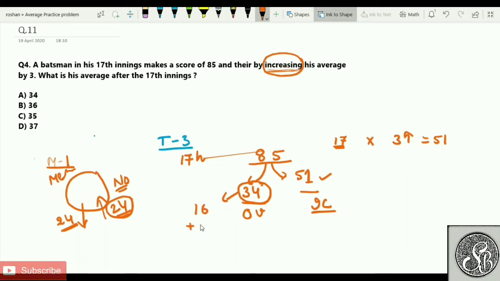Now the increase happens. How much increase happens? 3 increase happens. Since 3 increase happens, 34 plus 3, if I'm not wrong, will be 37, which is nothing but the average after the 17th inning. Before the 17th inning, the answer will be 34. After the 17th inning, the answer will be 37.